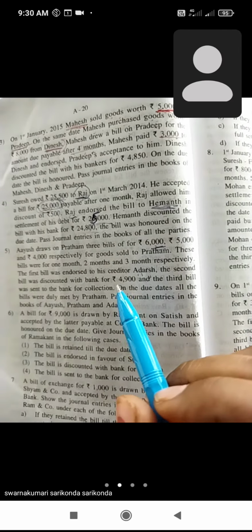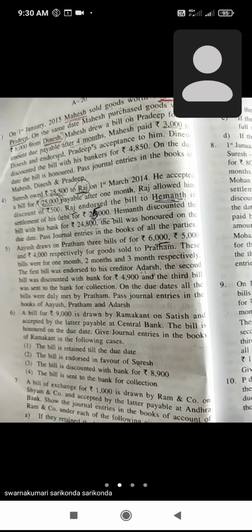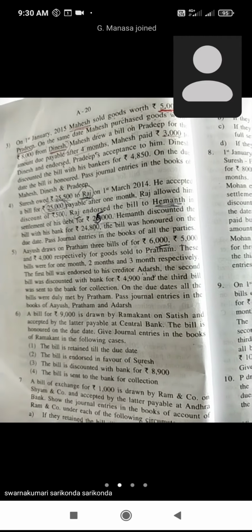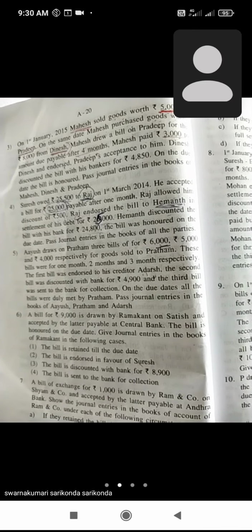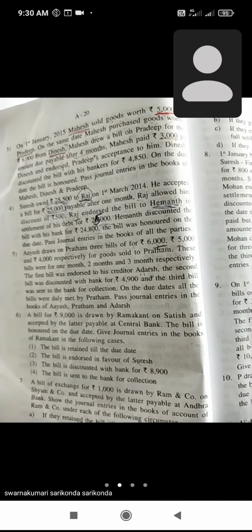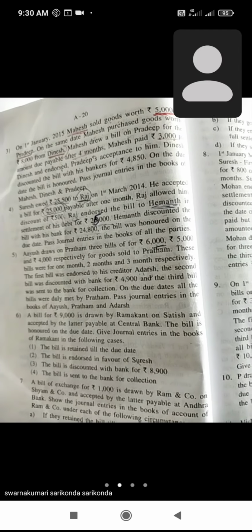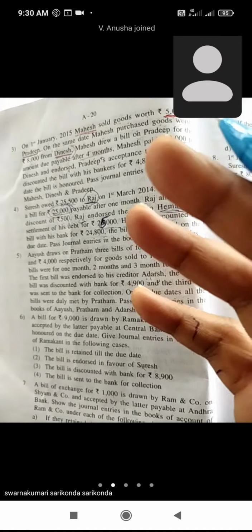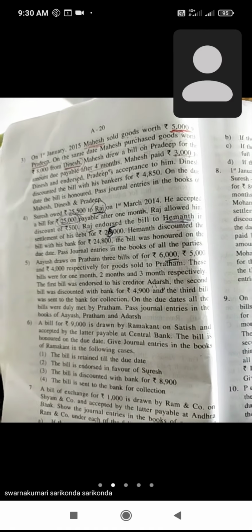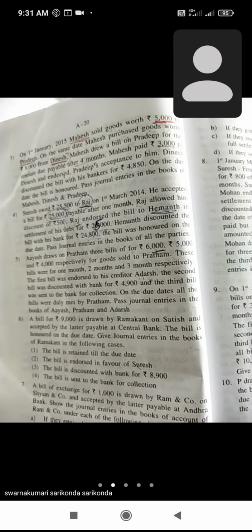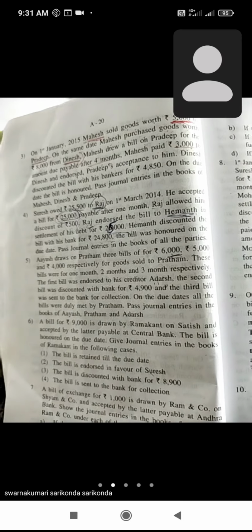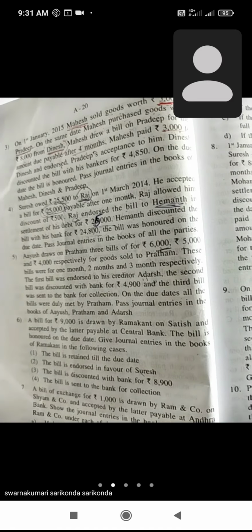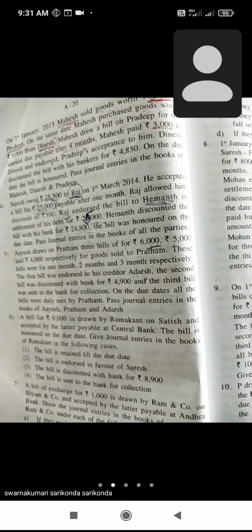Okay? All of you understood? So first of all, Ayush sold goods to Pratham. After that, Pratham received the goods and Ayush draws a bill on Pratham and transfers the bill to Pratham. Pratham receives the bill, accepts it and returns it to Ayush. This is the same procedure in every problem. First the selling transaction is finished, after that the bills are drawn, then the bill is endorsed, and then the bill is sent to the bank for discount and for collection. This is the same type of problem.